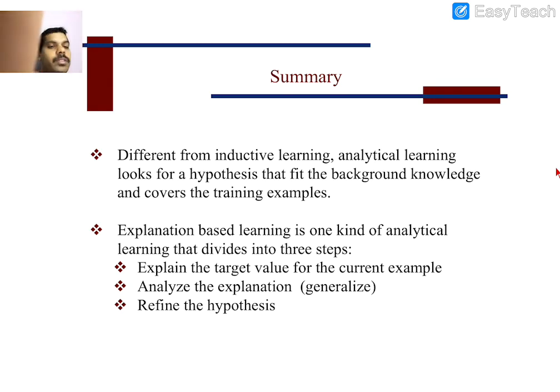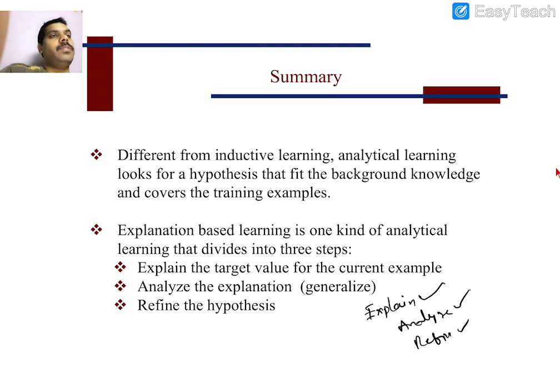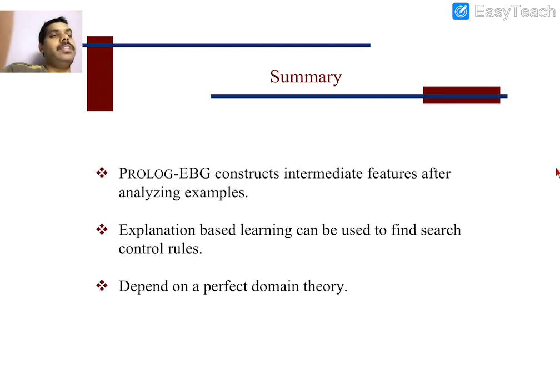So here what we observe is: explain, analyze, refine. You have to explain the target concept, analyze for generalization, and refine the hypothesis by adding new rules. Those are the things we have observed in explanation based learning. Prolog EBG constructs intermediate features after analyzing problems. Explanation based learning can be used to find search control rules, depending on a perfect domain theory. These are the summary statements related to Prolog EBG.